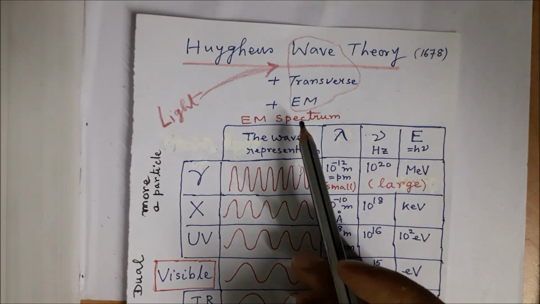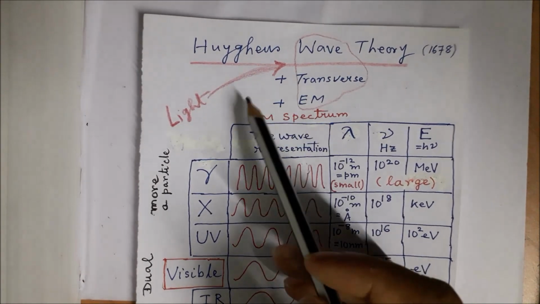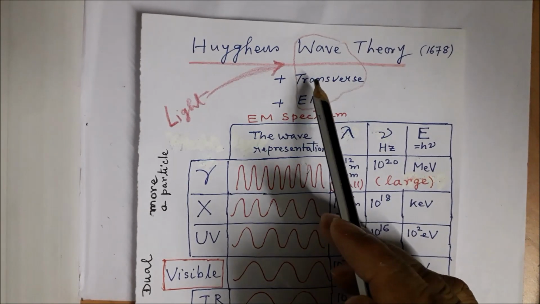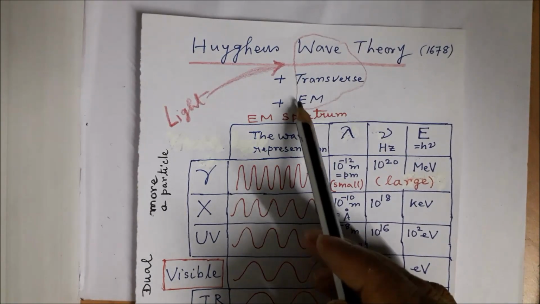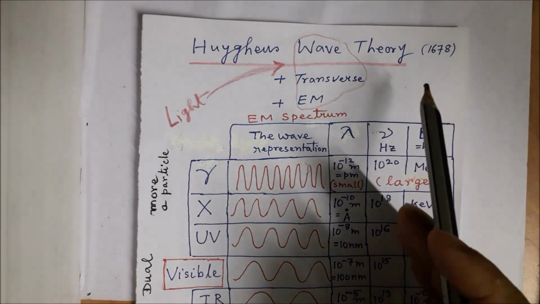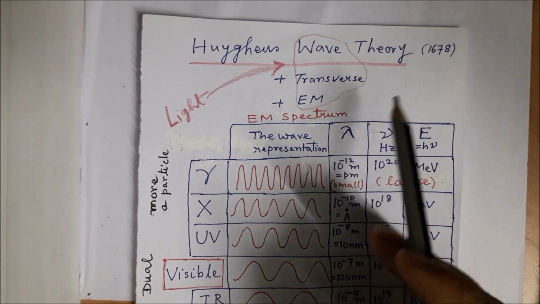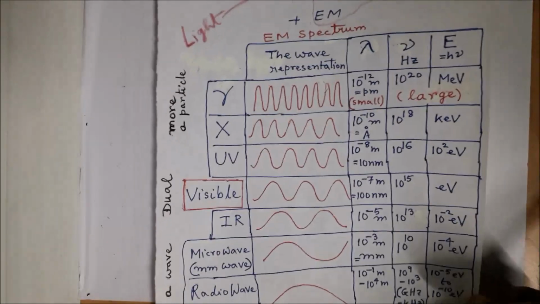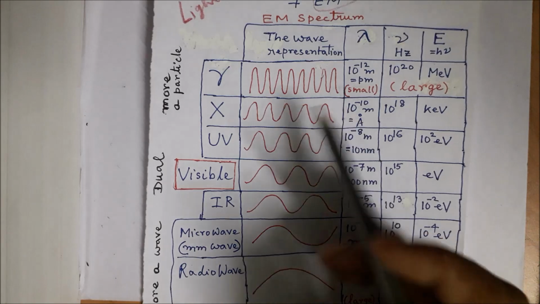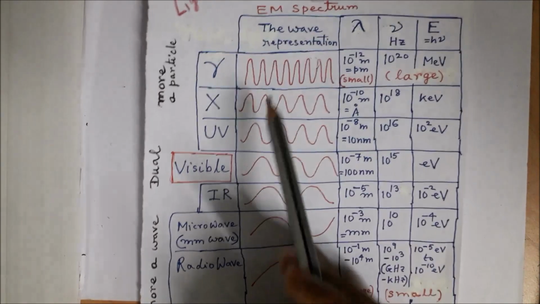In the previous lecture, we discussed the fact that light is a wave. It is a transverse wave. It is an electromagnetic wave, and it had other features, the photon character, etc. Just for recapitulation, the electromagnetic spectrum is presented here.